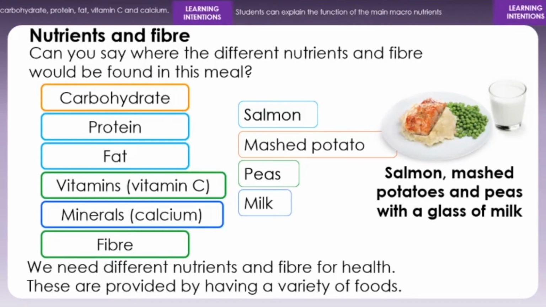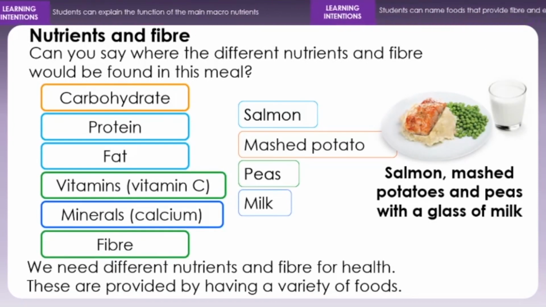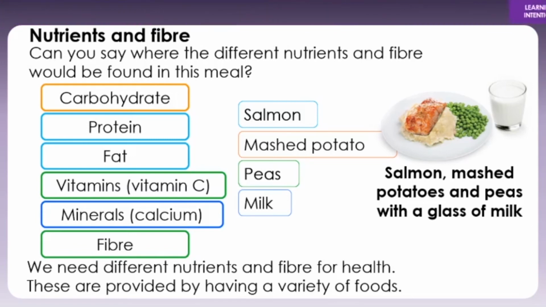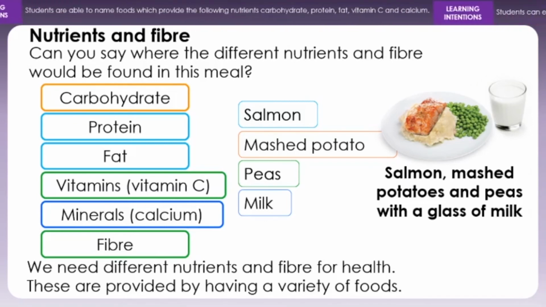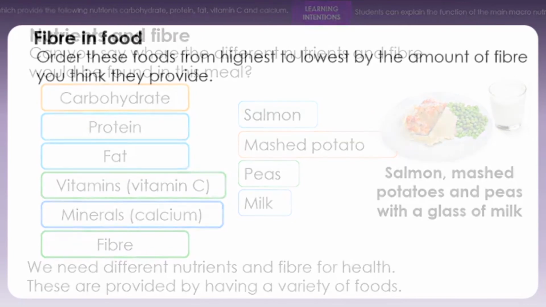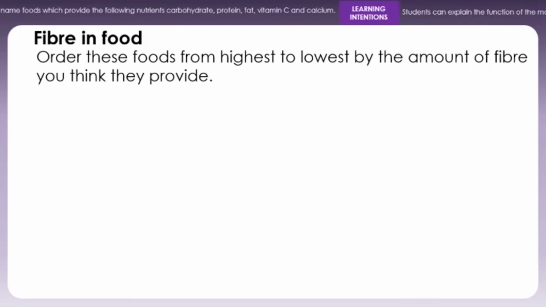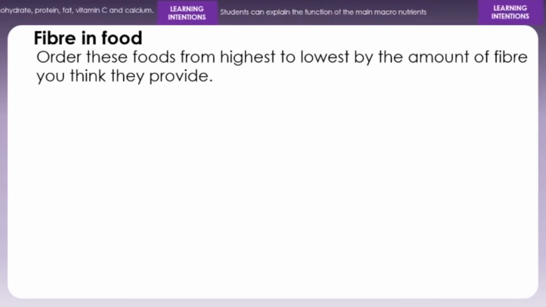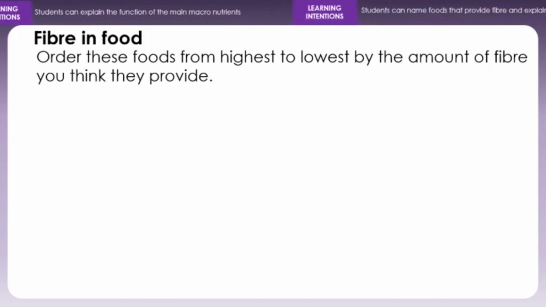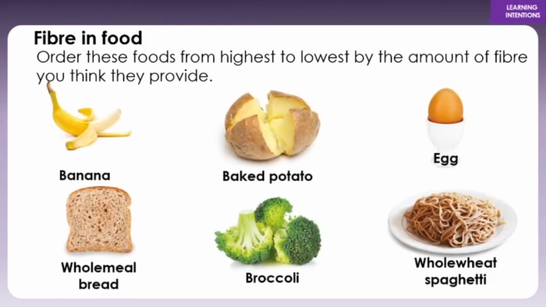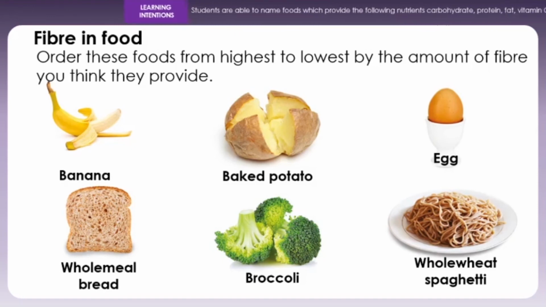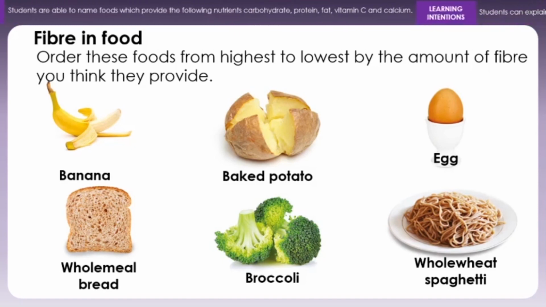So we need different nutrients and fibre for health, and these are provided by having a variety of food. So if you had the same meal every day, you would not have the variety of nutrients that you need to be healthy. Have a variety of foods. We're now looking at fibre in the food, so we want you to order these foods from highest to lowest by the amount of fibre that you think they provide. So we've got a banana, baked potato with the skin on, egg, wholemeal bread, broccoli and whole wheat spaghetti.